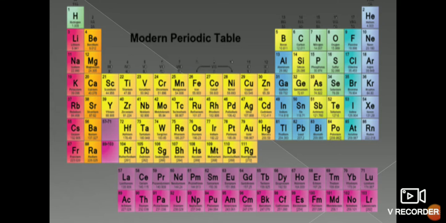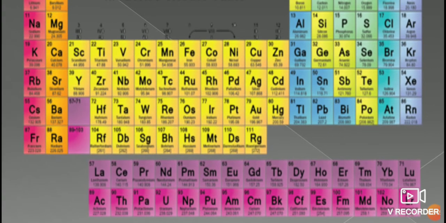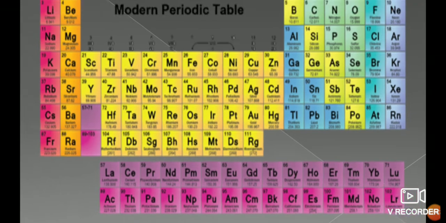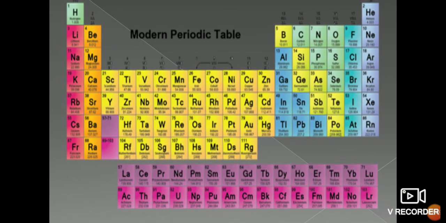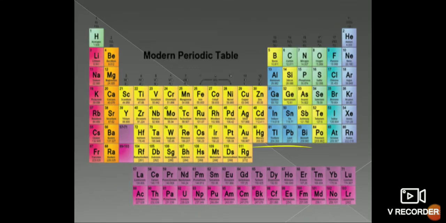Now there are 18 groups and 7 periods, and 2 series, the lanthanide series and actinide series, are given at the bottom.